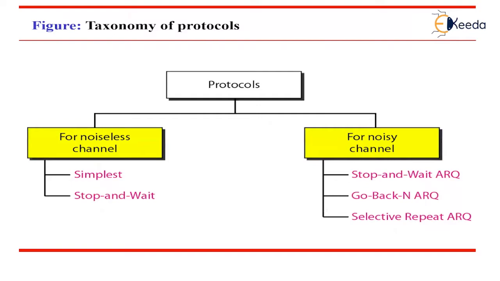This figure shows the classification of the protocols. Protocols are classified as protocols for noiseless channels and protocols for noisy channels. Examples for noiseless channels are the simplest protocol and the stop and wait protocol. And for noisy channels, examples of the protocol are stop and wait ARQ, go back N ARQ and selective repeat ARQ.